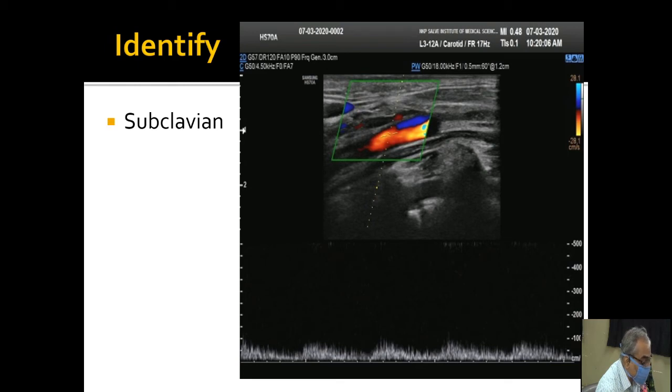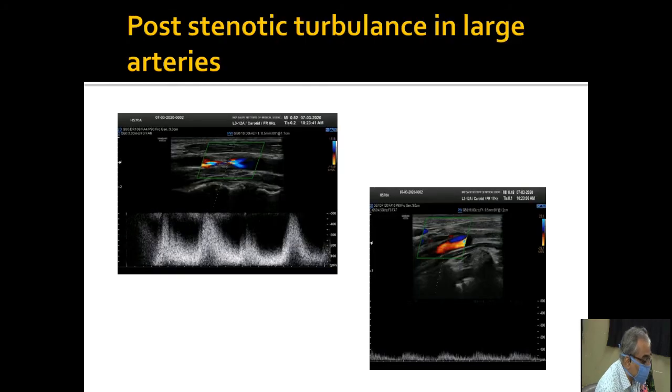This is an example where the flow pattern is very typical. You can see the feathery appearance of the spectrum. What is this? This is a turbulent flow. This turbulence is because of severe proximal stenosis. The RBCs are gushing through that very small area, and then they produce turbulence distally. This is seen up to a certain distance distal to the stenosis, and is usually seen in major vessels.